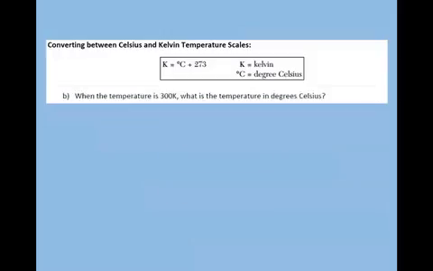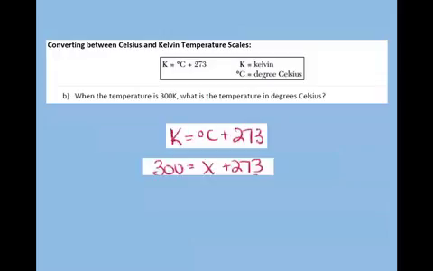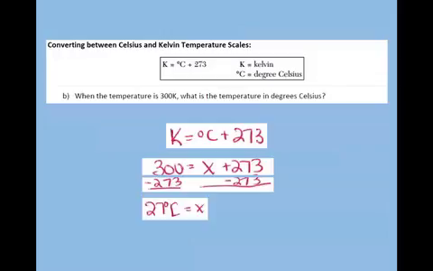If we have to convert the other way, such as when the temperature is 300 Kelvin, what is the temperature in degrees Celsius? We're going to plug in 300 for K. And then this is where you're just going to be careful with your math steps. You want to make sure you subtract 273 from both sides, and you'll find that X is equal to 27 degrees Celsius. So 300 Kelvin is equal to 27 degrees Celsius.